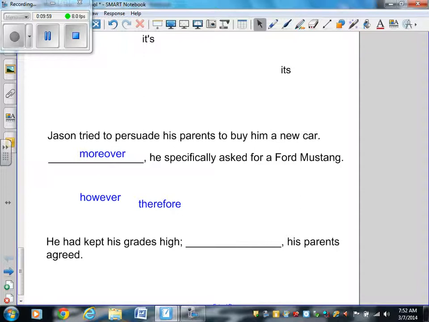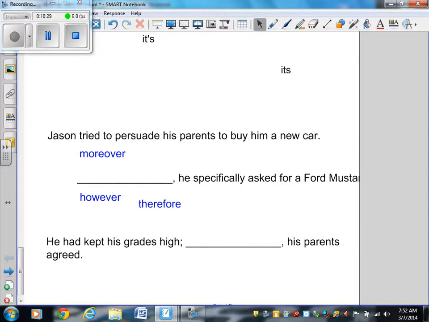Jason tried to persuade his parents to buy him a new car. Moreover, he specifically asked for a Ford Mustang. In this case, the word moreover is correct. Why? Because the first sentence says that he's asking for a new car. The second sentence shows additionally what he is specifying. He wants a specific type of car. And so the word moreover is used when we're adding on to the first sentence. So moreover works in that case.